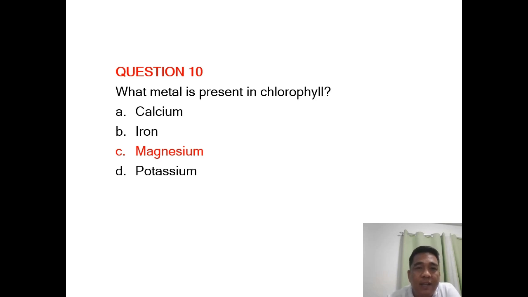Okay. In the same manner as for the hemoglobin, di ba? Sa hemoglobin, we have iron, no? So dito naman kay chlorophyll, ang pinaka-central component ng kanyang chemical structure ay ang magnesium.